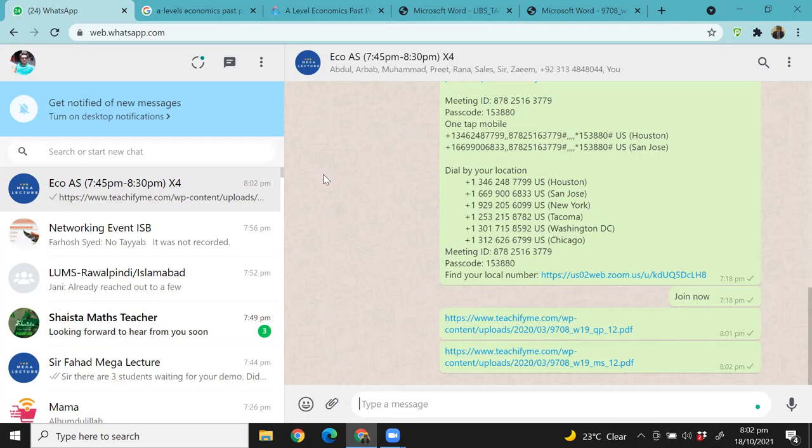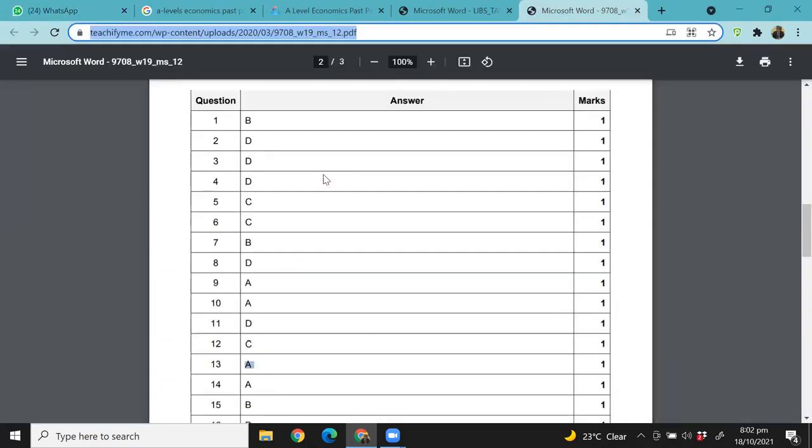I have a topical book of MCQs, should I go through it? Right, Arbab, you had a preference for topical MCQs. I would say you should, and start off with the topics that you have more problem in. If, let's say, you think inflation is more difficult, then start off with inflation, balance of payments and exchange rate, or whatever topic you think is more difficult, and then come back to the less difficult ones. Any question that you do not understand, take a picture of it and send it to me over the group and I'll answer that.